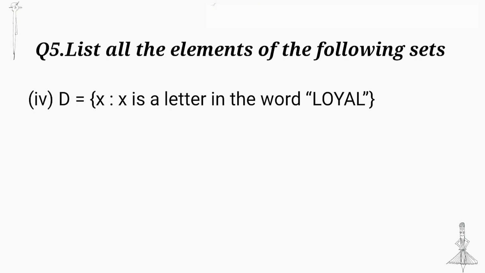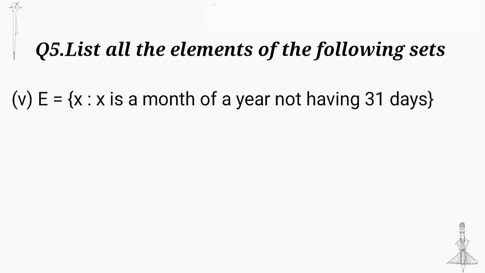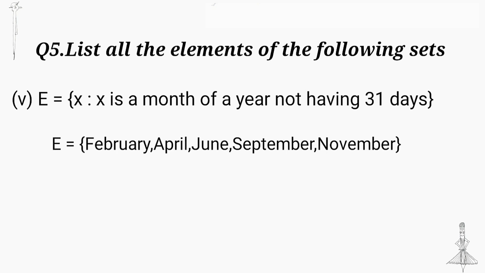Next question: x is a letter in the word LOYAL. Inside a set, don't repeat the letters. So we can write set D = {L, O, Y, A}. Next question: x is a month of a year not having 31 days. We know the months are February, April, June, September and November.